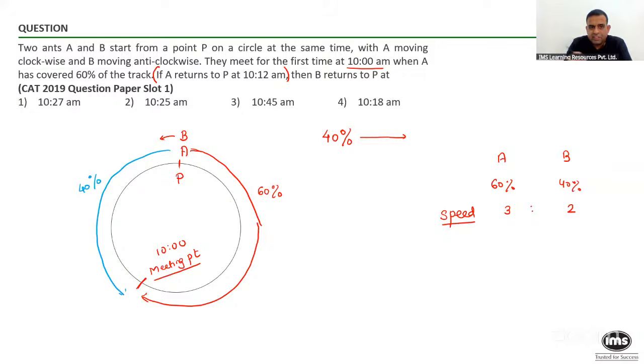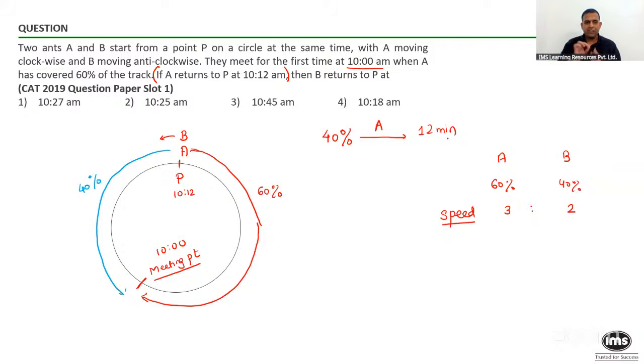A has covered 60%. If it has to go back to P, all of you reply, will A need to cover 40 more percent, 40%? And 40% for A, because A is reaching back over here at 10:12. Does that mean the ant A will cover 40% of the track in 12 minutes? This is the main thing. Yes or no? Understand this and tell me.